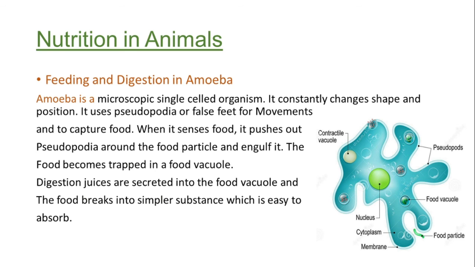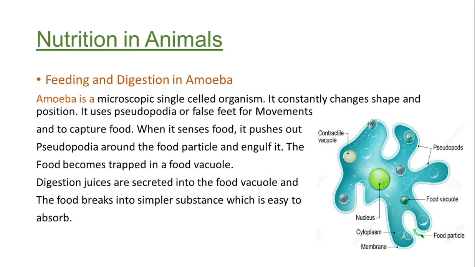The food vacuole is there when that particular food is just trapped. We call this a food vacuole. Why does it create this food vacuole? Because the digestive juice needs to be secreted to the target, as the food is trapped there. So the digestive juice is secreted into the food vacuole, and it breaks the food down into simpler substances, so that the amoeba can easily absorb that food to survive.